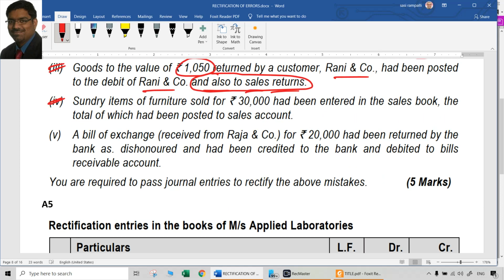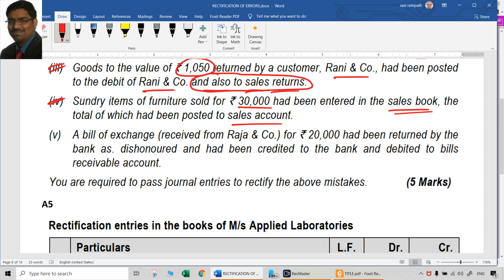Then, fourth point. Sundry items for furniture sold for 30,000 has been entered in sales book. The total of which had been posted to sales account. Completely wrong. Completely wrong. So here, furniture was sold. Ideally, furniture should have been credited. But what was credited? Sales account has been credited. Right? Other aspects should have been correct. We have to understand that. So, the party whoever to whom we sold furniture must be there. Those accounts would have been same. But the problem is with furniture account and sales account. So they had credited sales account with 30,000.